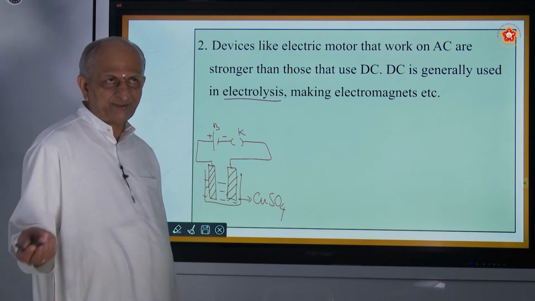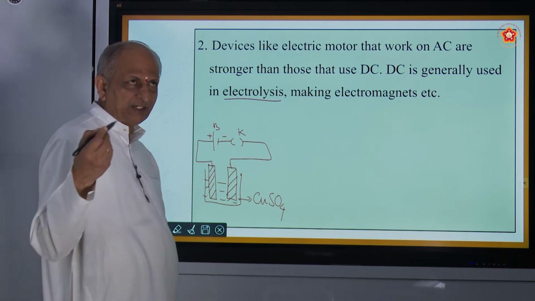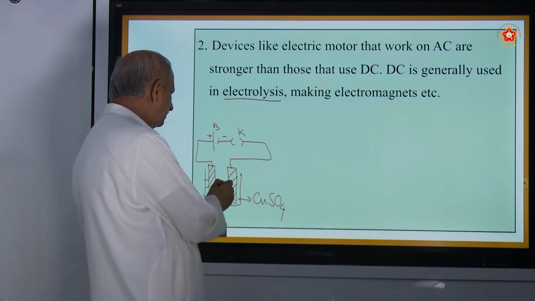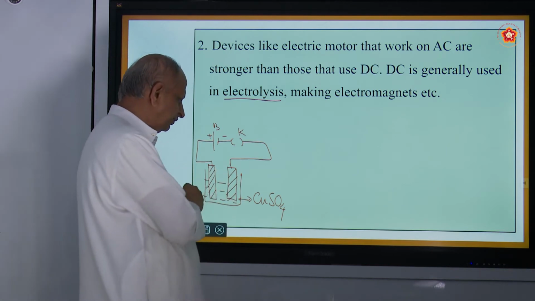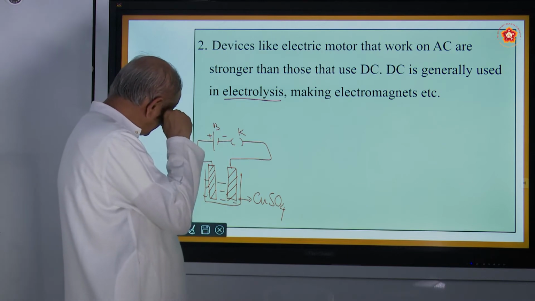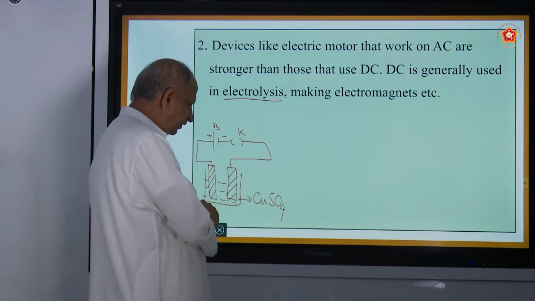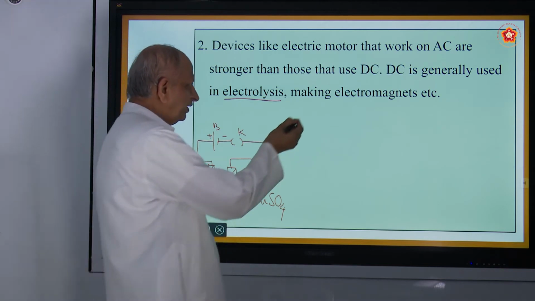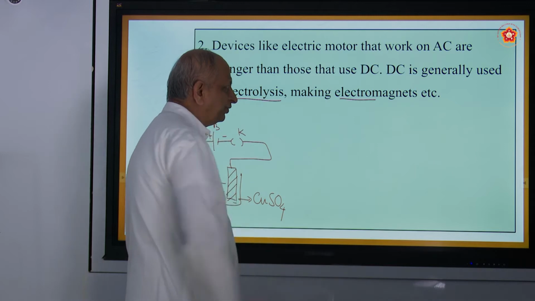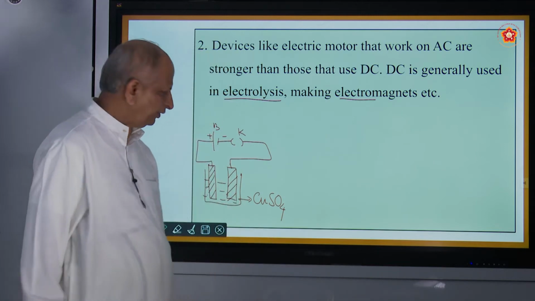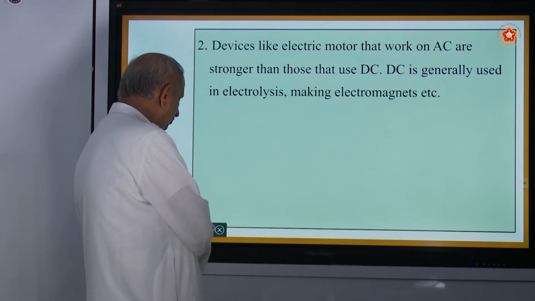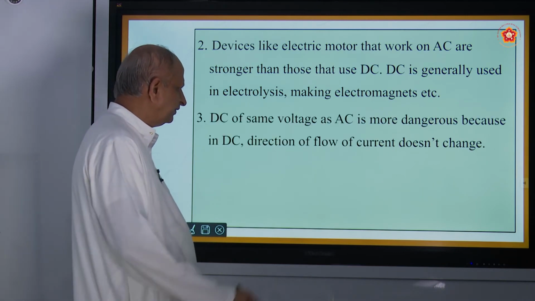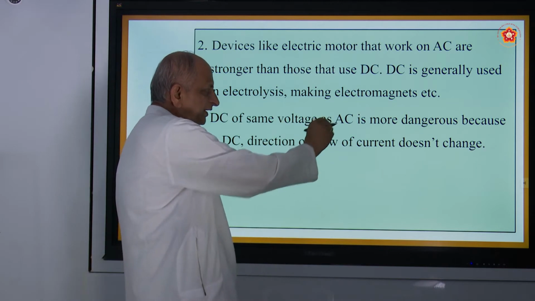Most of the acids, bases and salts, in solution or molten state, can have current passed through them. And when you pass current, they dissociate into ions, about which you are going to study later, okay. And in making electromagnets also, DC can be used. So that is one more difference between AC and DC. Third difference, DC of same voltage is AC.